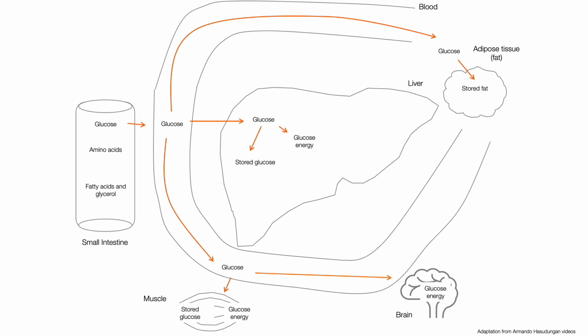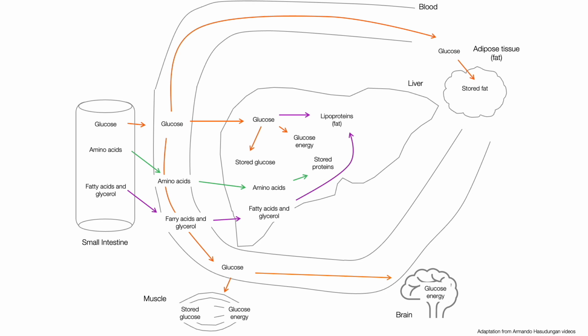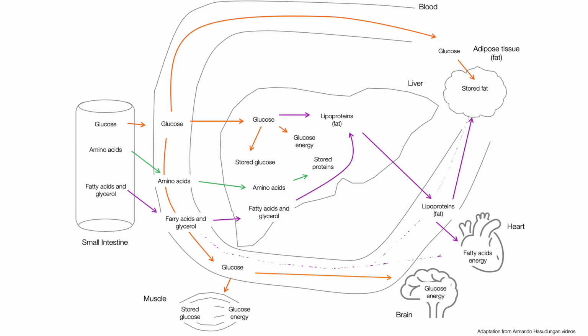Once absorbed, amino acids also pass into the blood and go to the liver where they are stored as proteins. And finally, once the fatty acids and glycerol are absorbed and pass into the blood, they also go to the liver where they participate in the formation of lipoproteins. These lipoproteins pass into the blood and go to organs that use fatty acids as a source of energy, such as the heart, and also to adipose tissue where fatty acids and glycerol are stored as fat.